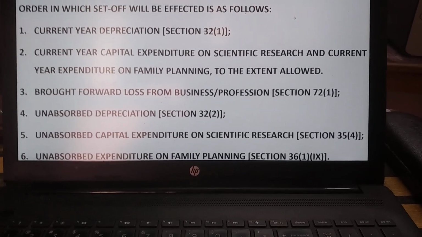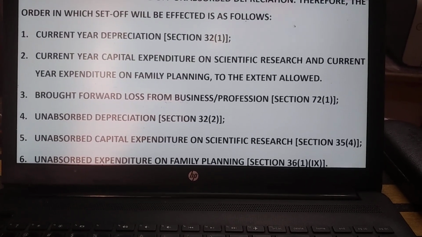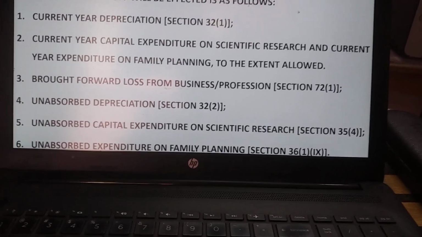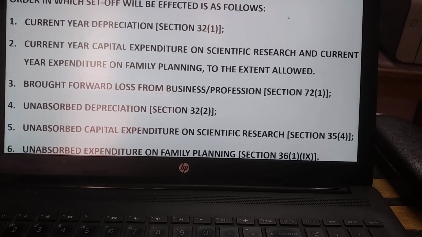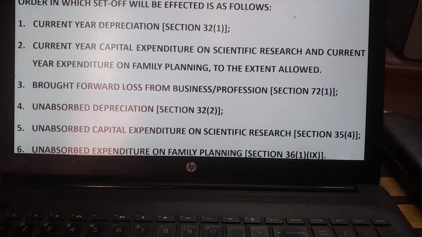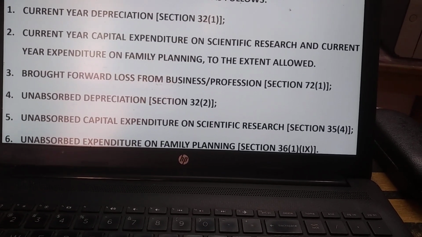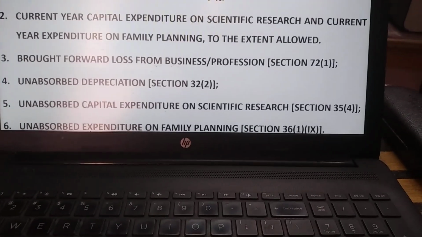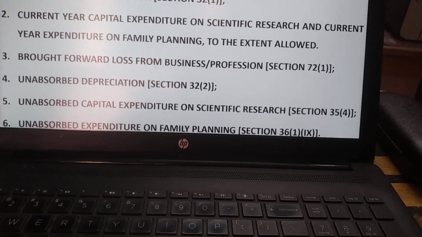This is the procedure for setting off of losses. First, you set off the current year depreciation if given in the question. After that, you set off the current year capital expenditure on scientific research and current year expenditure on family planning. Thirdly, you set off the brought forward loss from business or profession.